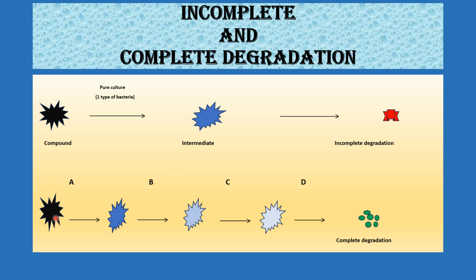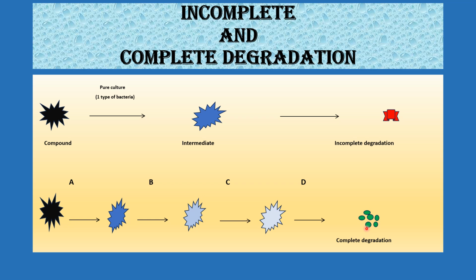We want to degrade this compound with the help of microorganisms. Here there are different types of bacteria: Bacteria A, B, C, and D, and each bacteria is involved in the degradation of the first step, then the next step, then the next step, and the next step. It is a sequential degradation, and at the end, the compound is completely degraded with the help of the different types of bacteria, or with the help of a group of bacteria. This is called the complete degradation, and the other one is representing the incomplete degradation.